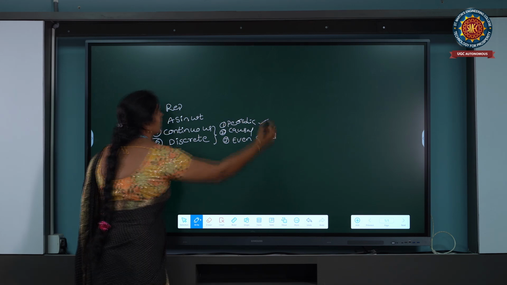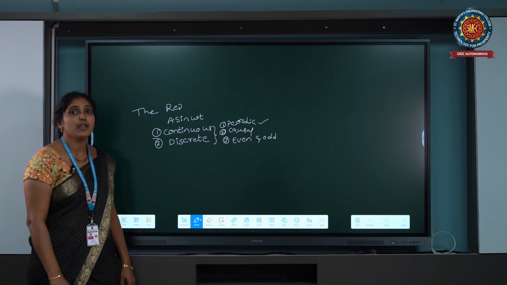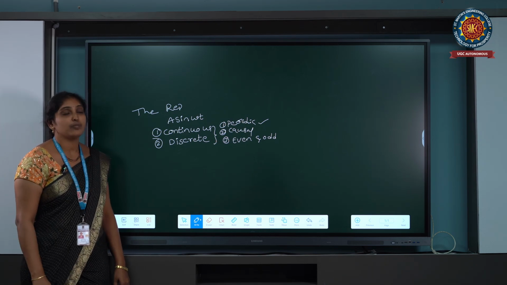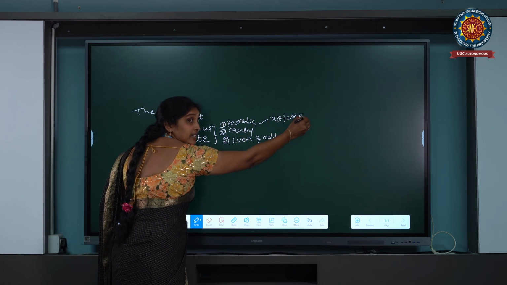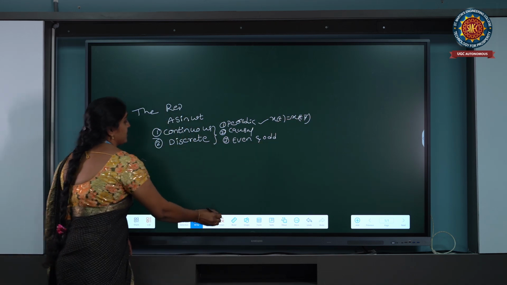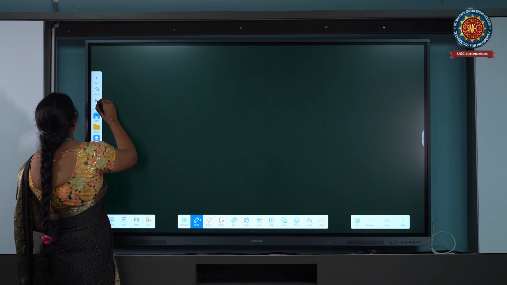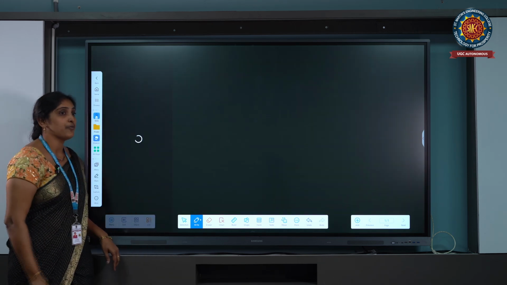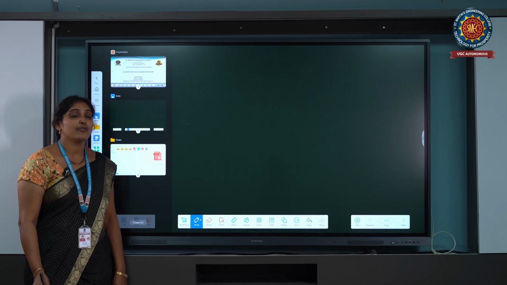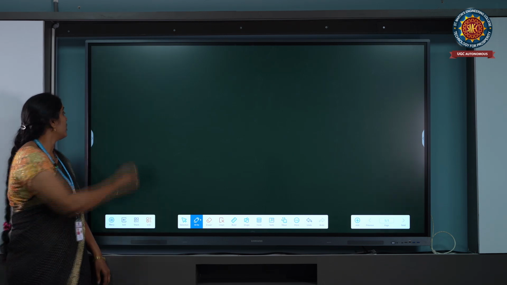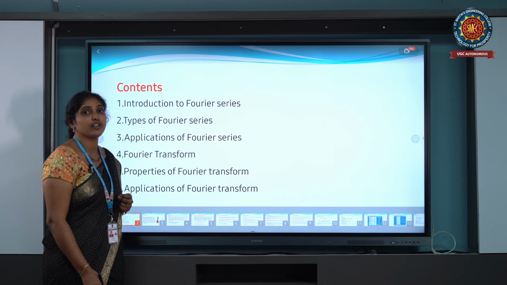Coming to the first one, the periodic signal. A signal that repeats itself at regular intervals of time is called a periodic signal. It is mathematically expressed as x of t equals x of t plus capital T. Next is the even signal, a signal having x of t equals x of minus t. An odd signal has x of t equals minus x of minus t. The representation of signals in the frequency domain, we call the Fourier series.